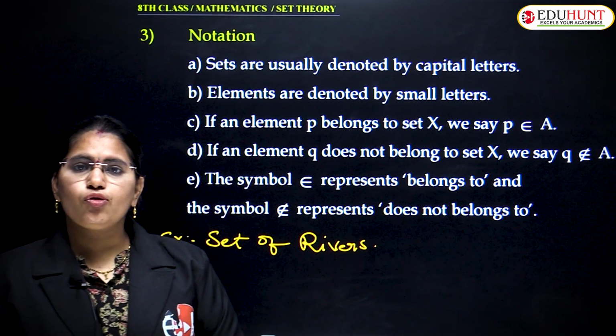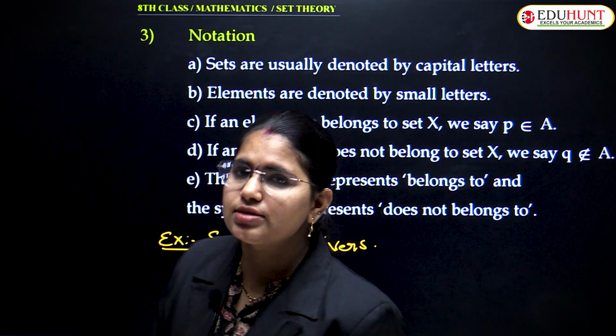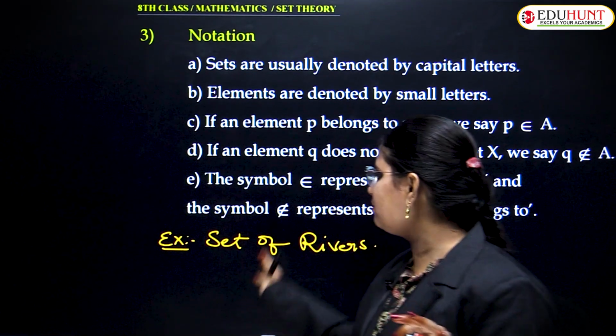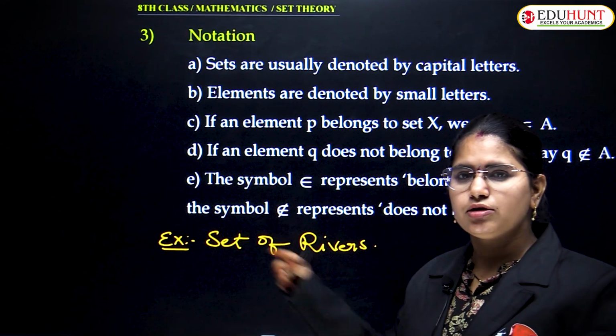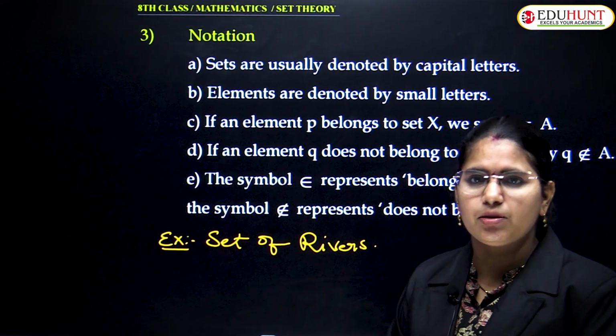Every time representing a set of rivers in long format takes a lot of time and it will be clumsy too.